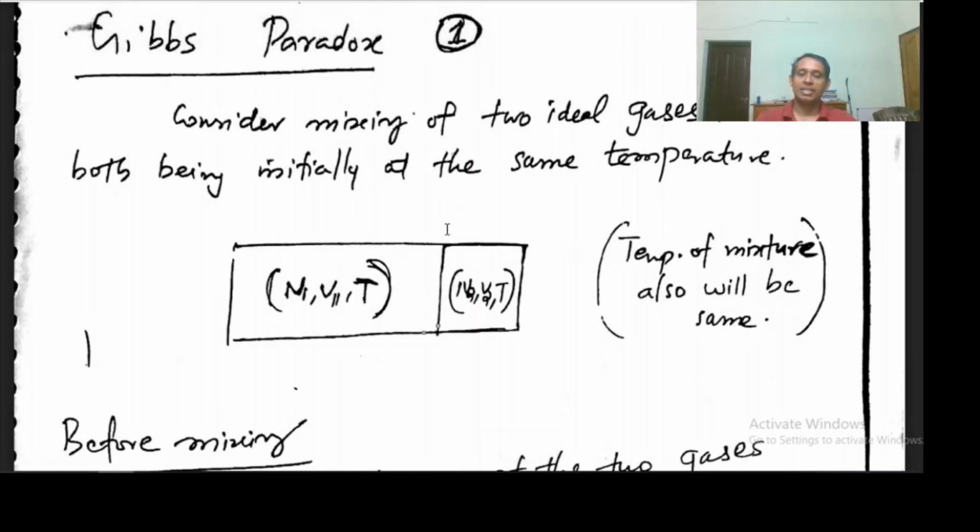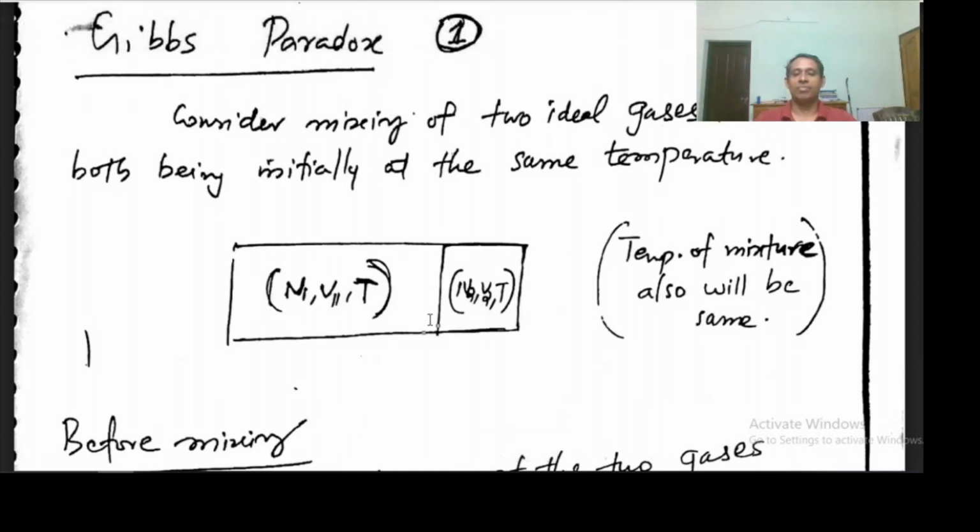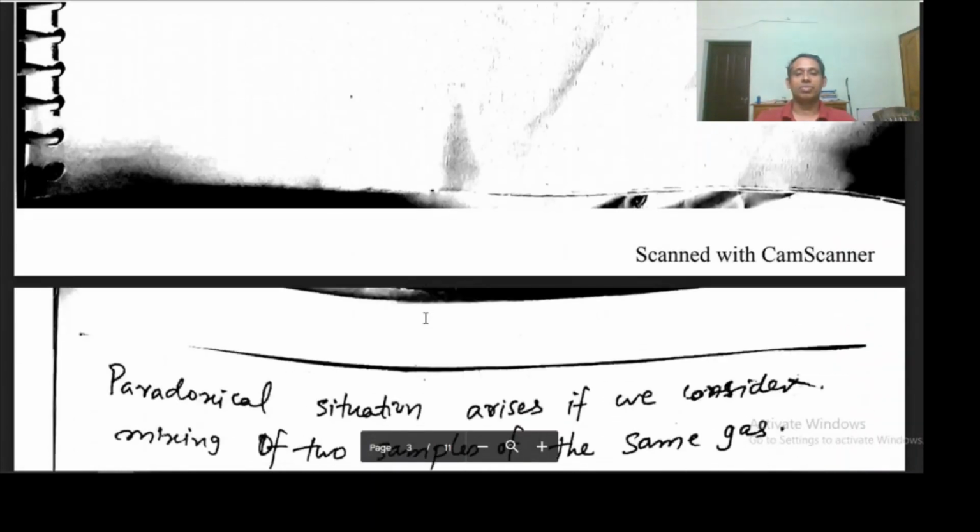At any time I can reinsert the partition. Since the particle densities are the same, you will get back the system having N1 particles occupying the volume V1 here and N2 particles occupying the volume V2 here. So you can get back the same. This is a reversible process.